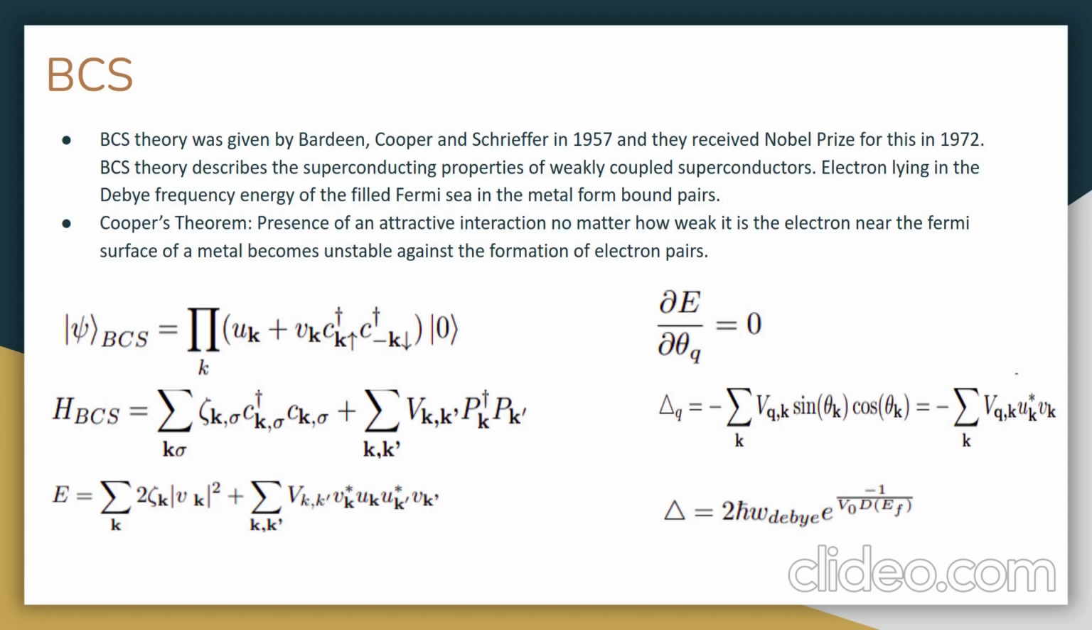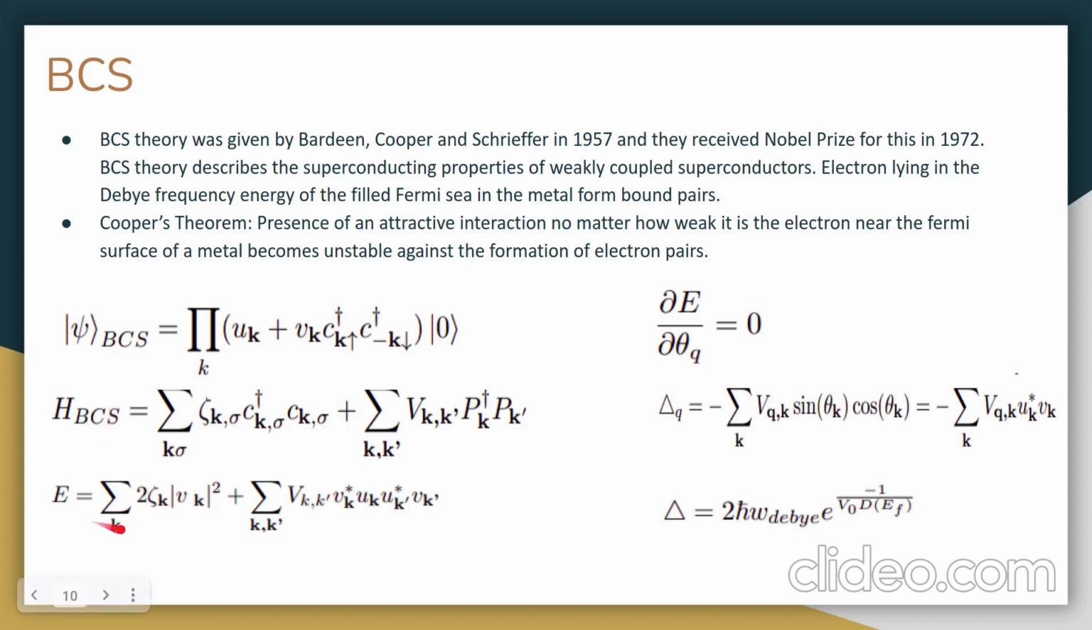So according to Cooper, in the presence of an interaction potential, no matter how weak it is, the electrons near the Fermi surface can form pairs. We can write the ground state of our BCS wave function in this form. The Hamiltonian for the BCS state is given by this. Now, taking the average of this Hamiltonian over the above defined wave function, we'll get our energy by this equation.